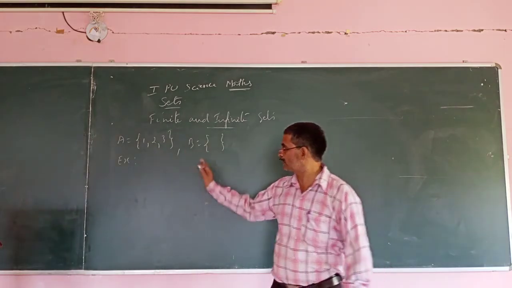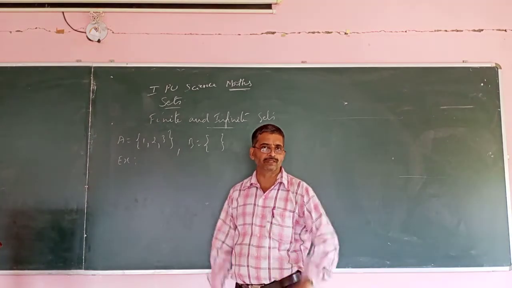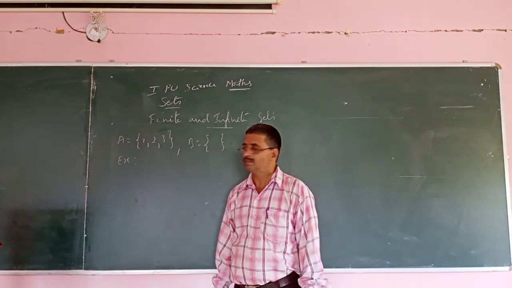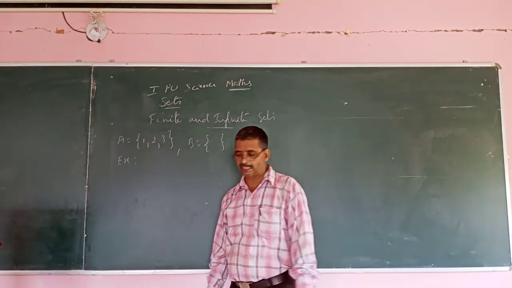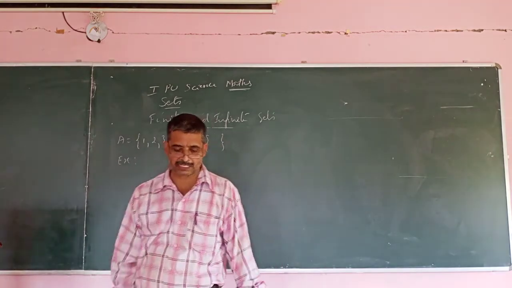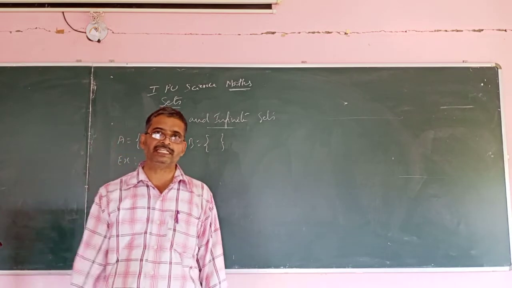A equal to {1, 2, 3} is finite. So finite number of elements. You can give many examples. The set of vowels in the English alphabet, which we have discussed earlier, is again a finite set.